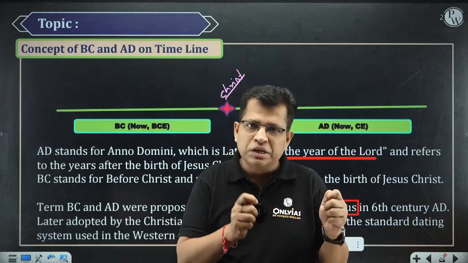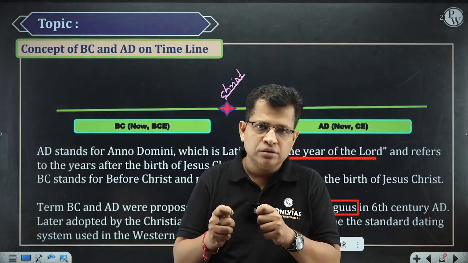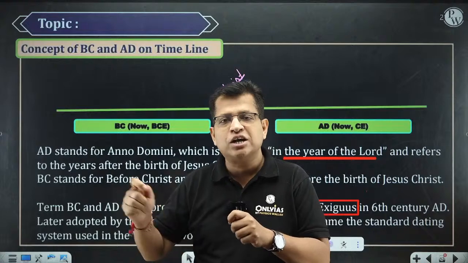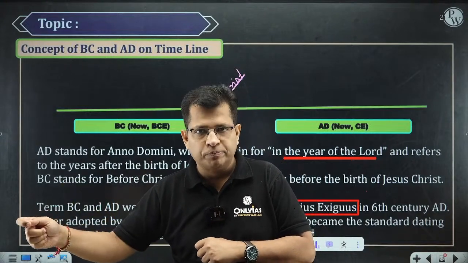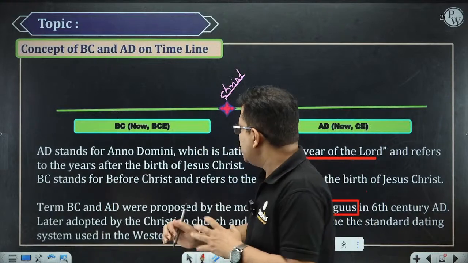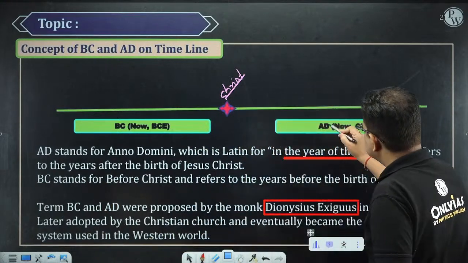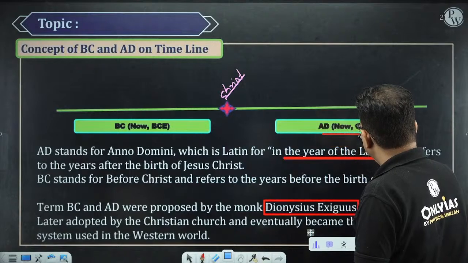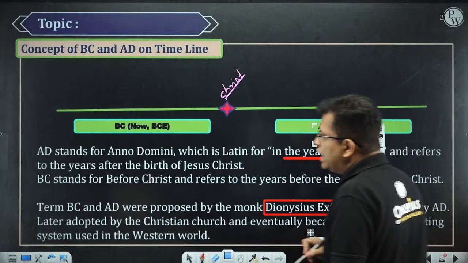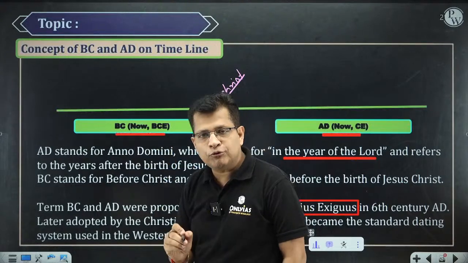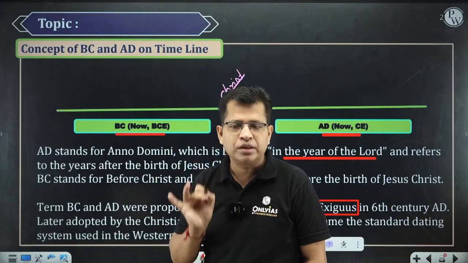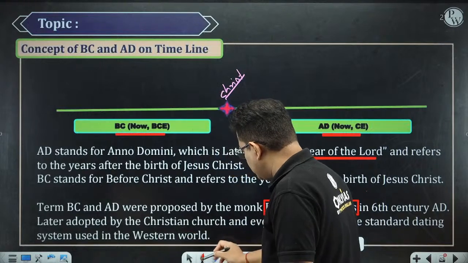So BC is called Before Common Era, and CE is equal to your AD, that is, Common Era is equal to Anno Domini. Are you getting me? So now let me make one thing clear. Now this AD is equal to your CE, and this BC is now BCE, that is, Before Common Era. Is that fine?